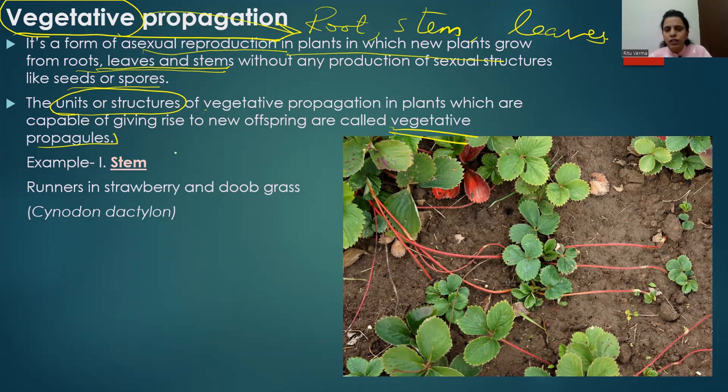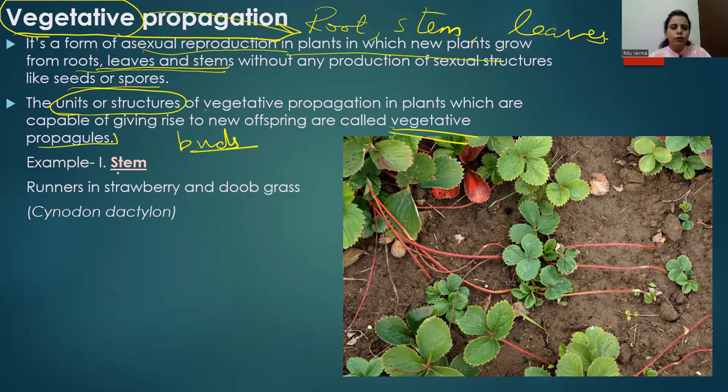So generally, the axillary buds or the small buds present in the root or the leaf of the plant help in vegetative propagation. These buds are examples of vegetative propagules. Remember, vegetative propagation is the method of asexual reproduction in plants, in which a new plant grows from the parent plant by using the root, stem or leaves of the parent plant.